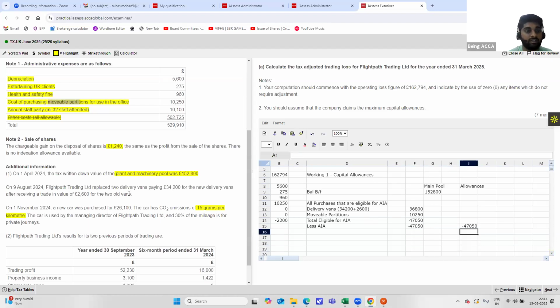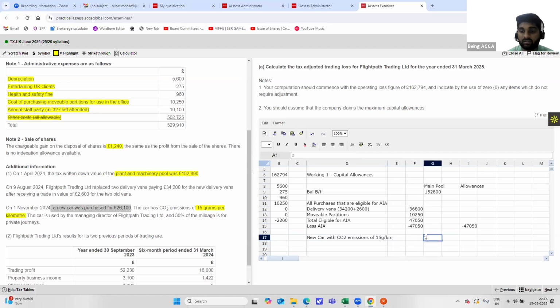Next, we'll move on to the next purchases. The next purchase that we have made is a new car, which has a cost of 26,100 and the CO2 emissions are 15 grams per kilometer. Since the CO2 emissions are less than 50 grams, it will be a part of the main pool and not the special rate pool. So, new car with CO2 emissions of 15 grams per kilometer. It will be part of your main pool, that is over here.